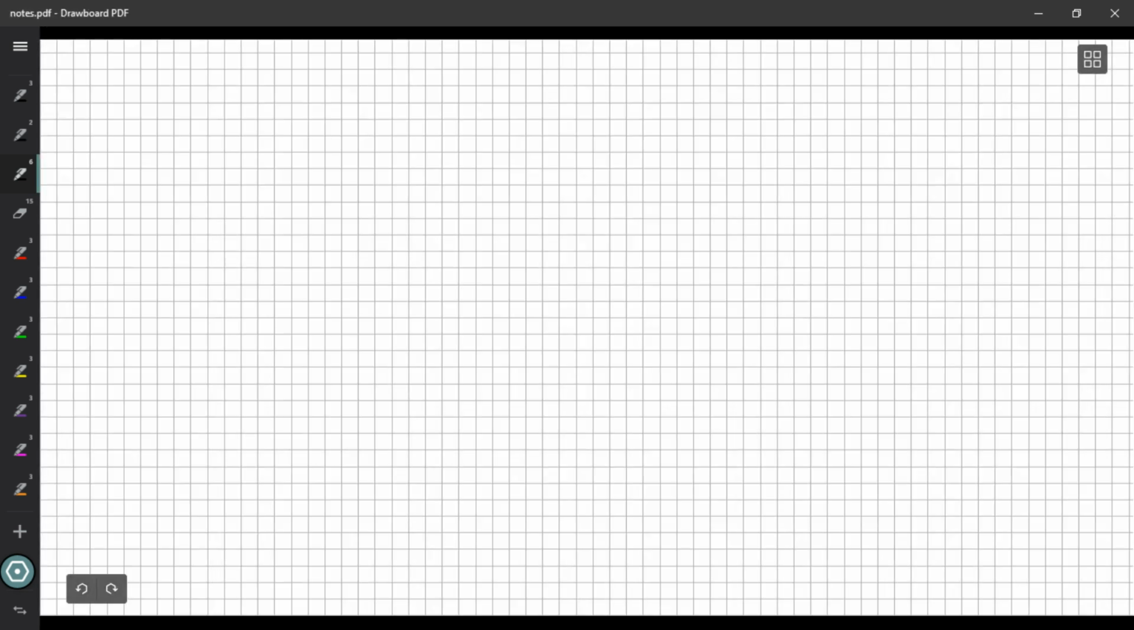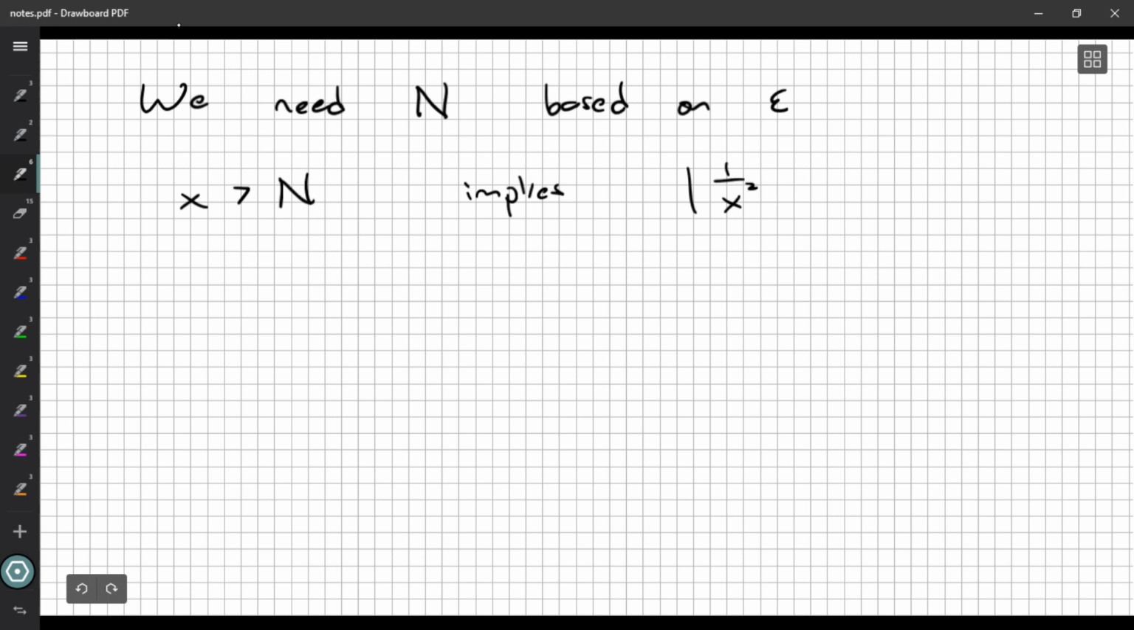Okay. So we need N based on epsilon. Well, usually the N is based on epsilon. For weird exceptional cases like constant functions, you don't really need to do that too much. But, all right, so we need x greater than N implies, what is it? 1 over x squared minus 0 in absolute value is less than epsilon.